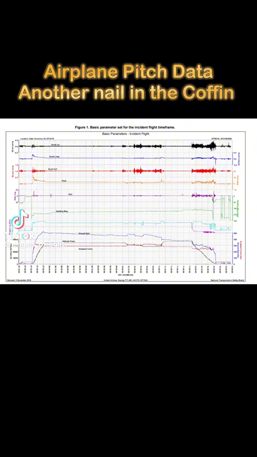This here is pitch data, and it is the complete death blow to the globe. My friends from Quantum Erasers channel go over this pitch data and demonstrate that it's completely impossible for this pitch data to support a globe model. It could only work on a flat earth model, and it's game over to all the global pilots and to